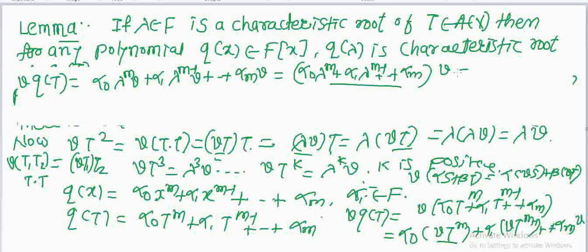This is the polynomial q(lambda) of V, right?